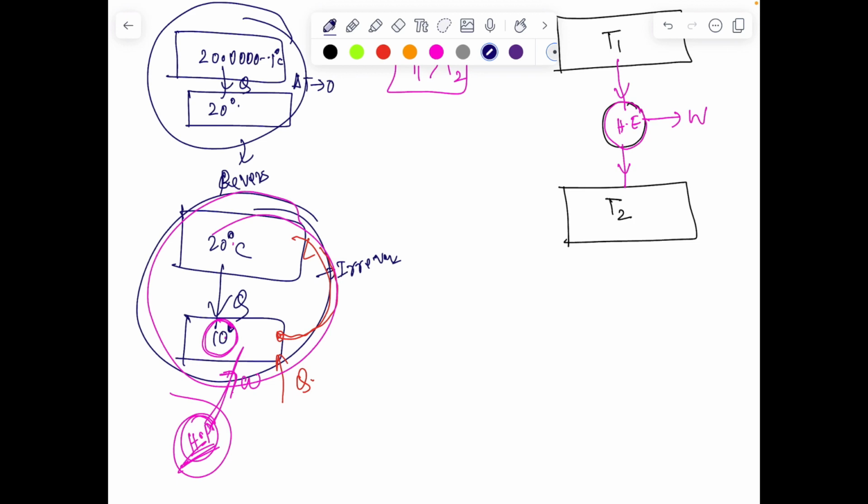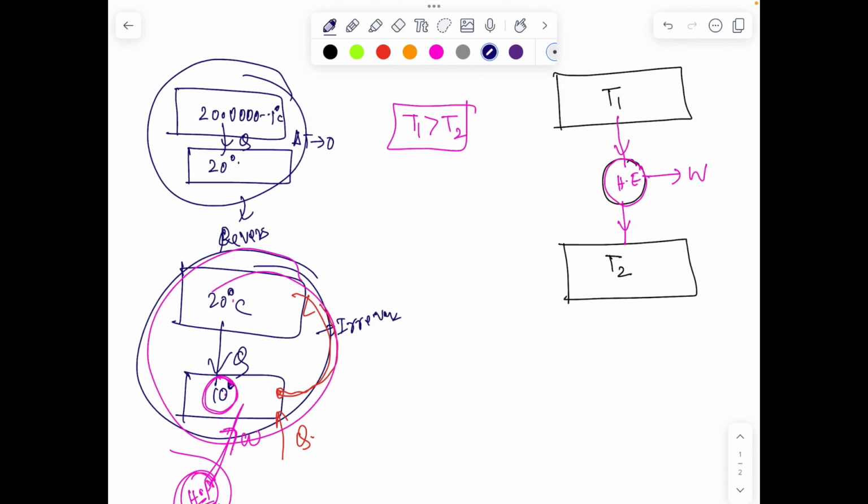So the first part was spontaneous, it's happening on its own. For the second part, it's not happening on its own. We have to supply an external work to the system. And in that sense, although the system has restored its initial configuration, the surrounding has suffered a permanent change. And that's an indication of irreversibility.